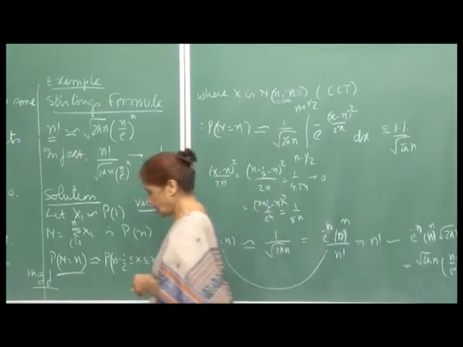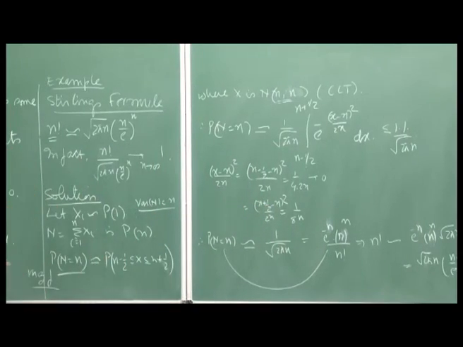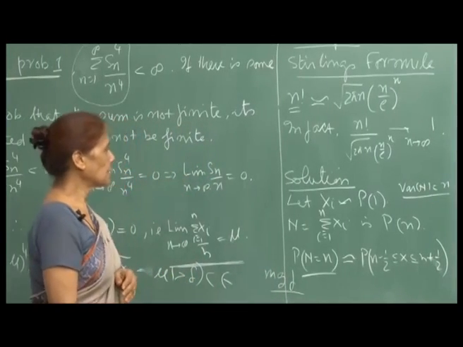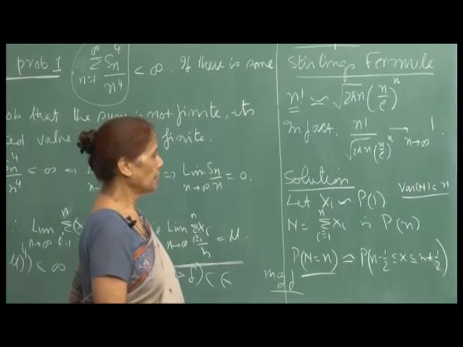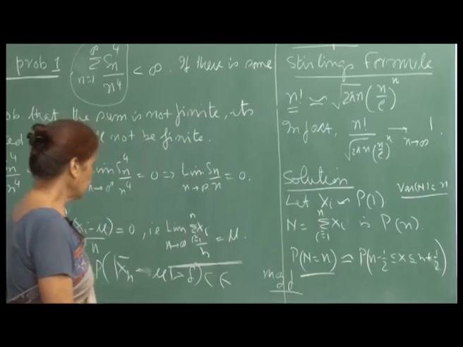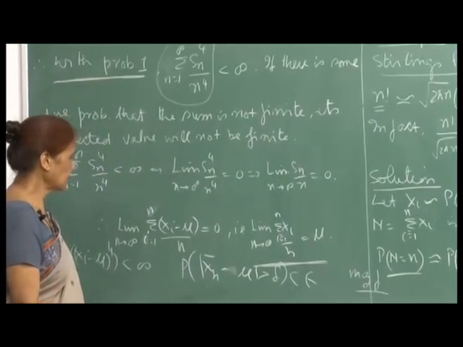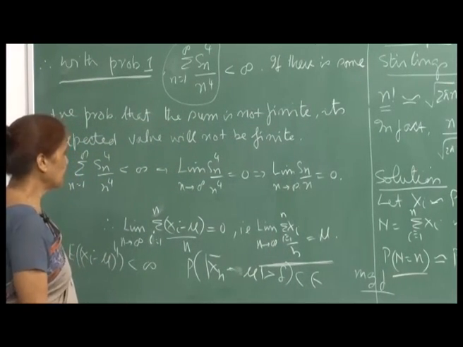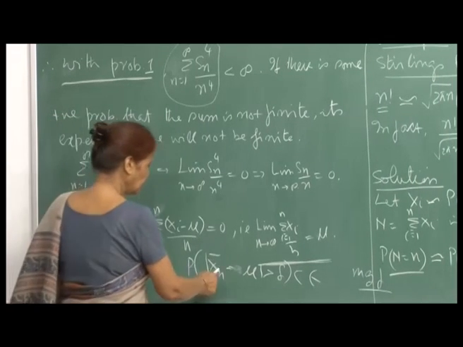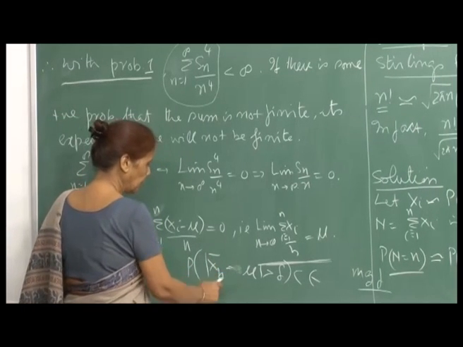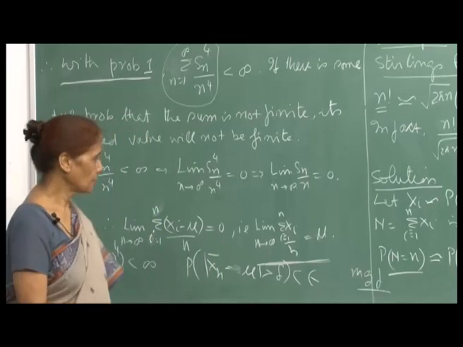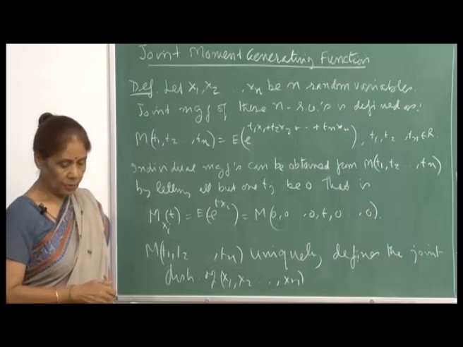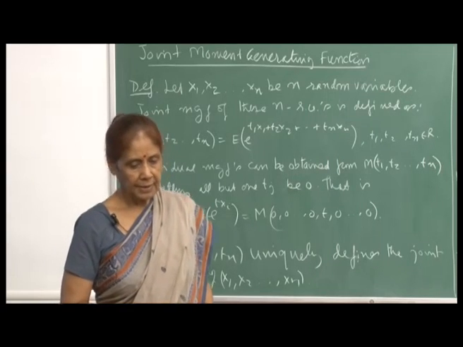I just came across this application, and I thought I will discuss with you about the central limit theorem. So, the strong law of large numbers we have sort of established, but as we saw, for us actually there will be no difference, and we will continue to approximate mu by x n bar for reasonably large values of n. So, now I will want to talk about joint moment generating functions.